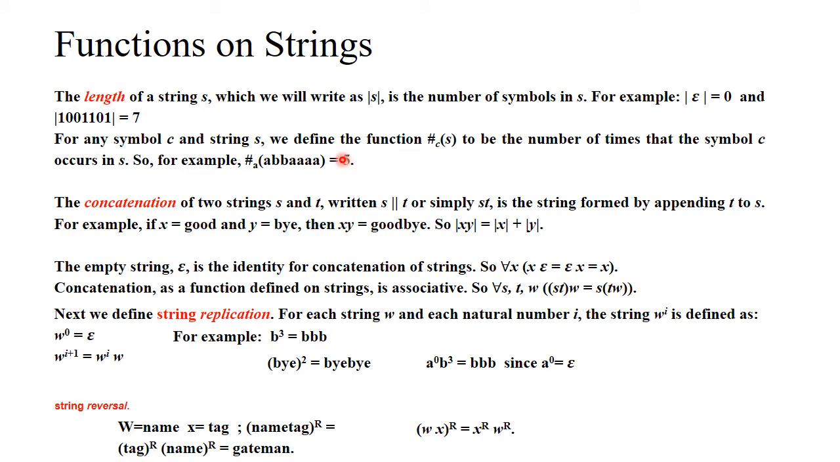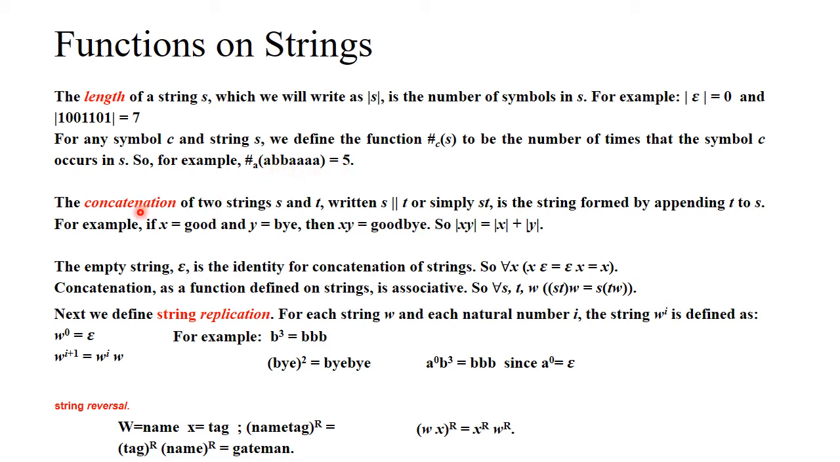Now we have another notation, hash C of S, which tells the number of times that a symbol C occurs in the string S. So hash A in the string a b b a a a is 5. How? The character a occurs 5 times in this string.